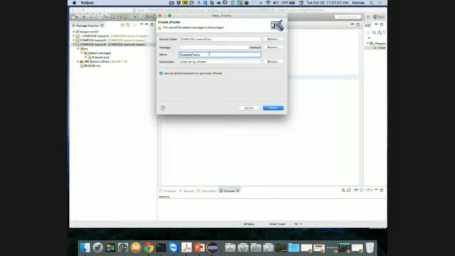Okay. So if you have this, I'm going to call this example frame. Then it says use advanced templates to generate JFrame. I'll leave that clicked on, and then we'll unclick it later to see what the difference is. Again, this is just a generator. It's a scaffold for us to build out the JFrame. You could also do this by hand, which we're going to learn how to do today. So whether you have these extra components in your Eclipse, or you're using some other IDE, which is totally fine, if you want to use IntelliJ or NetBeans, doesn't matter to me. As long as I get your Java files, I can always recreate your project, right?